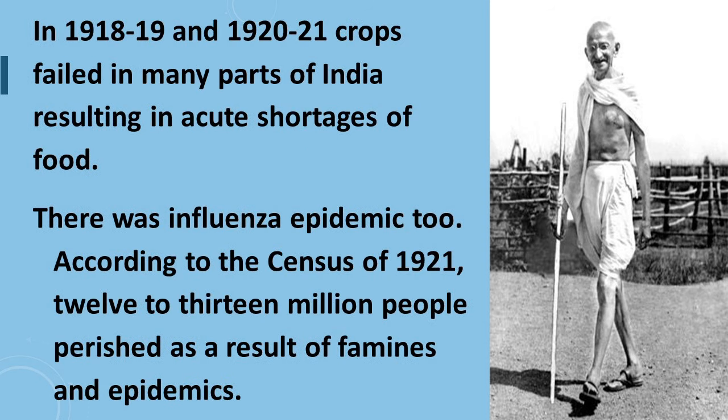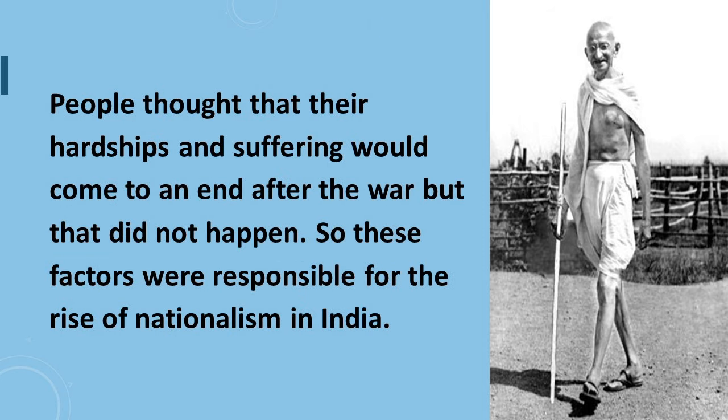In 1918 and 1919 and 1920-21, crops failed in many parts of India, resulting in acute shortages of food. There was an influenza epidemic too. According to the census of 1921, 12 to 13 million people perished as a result of famines and epidemic. People thought that their hardship and suffering would come to an end after the war. But that did not happen. So these factors were responsible for the rise of nationalism in India.